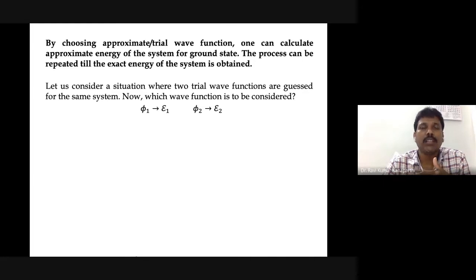In mathematics, to describe a particular system, we can have a different wave function with a slight variation, or an entirely different variation. Now the question arises: which wave function should be considered, which wave function should we use as the trial function?